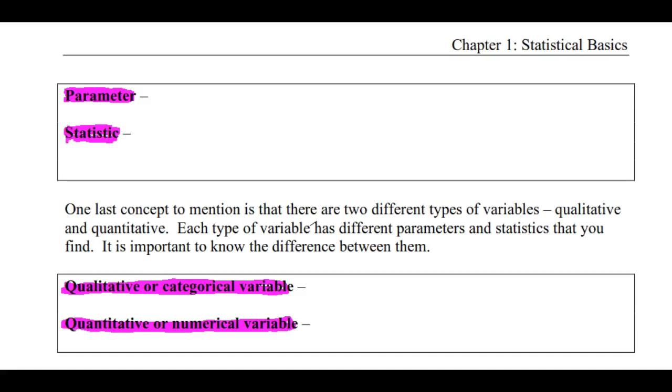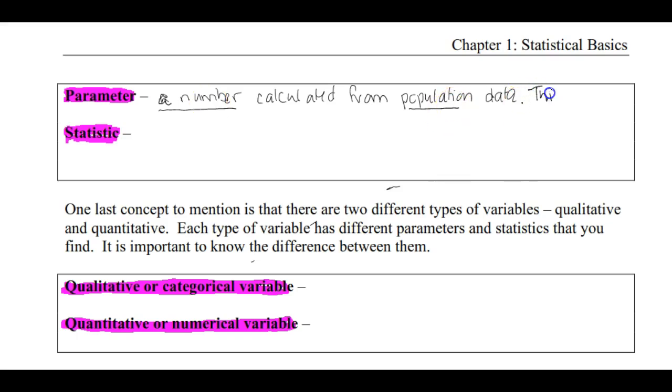So that leads us to our next pair of definitions. In the previous page we mentioned a parameter, which is a number calculated from the population data. So it is a single number and it's calculated from population data.